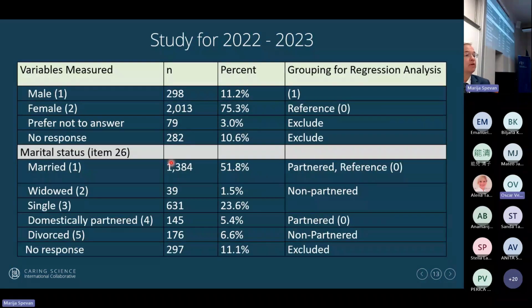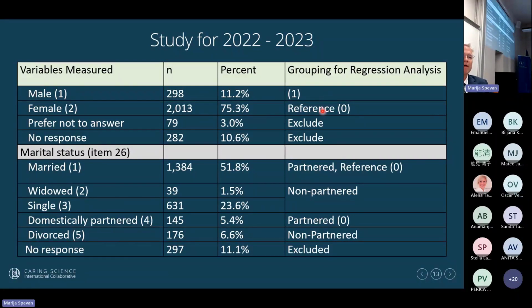So we had mostly females: 75% of the sample was female, 11% male, and about 11% didn't respond or didn't want to respond. About 52% were married and about 24% were single. Now I want to explain something here. This is important when we look at predictors of the outcomes.